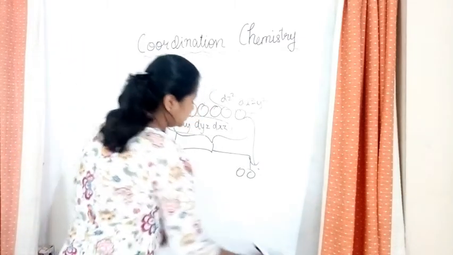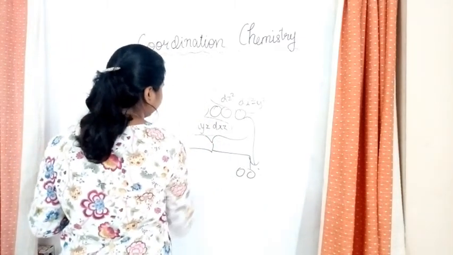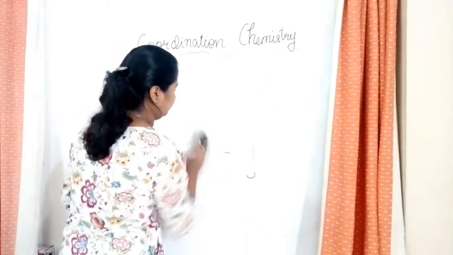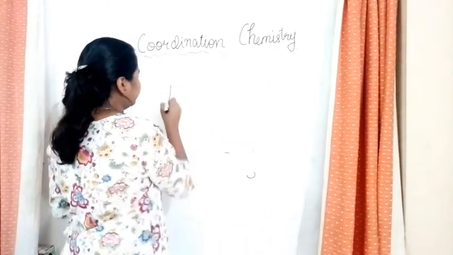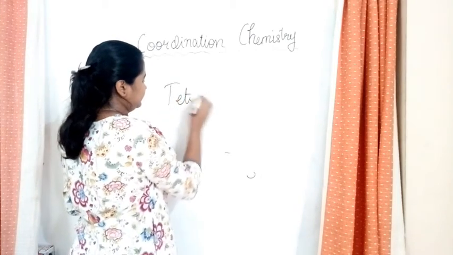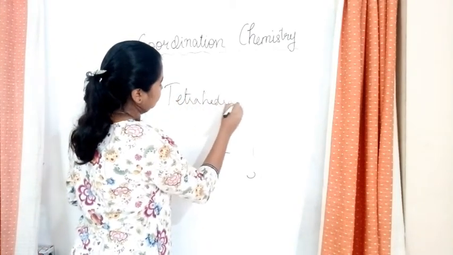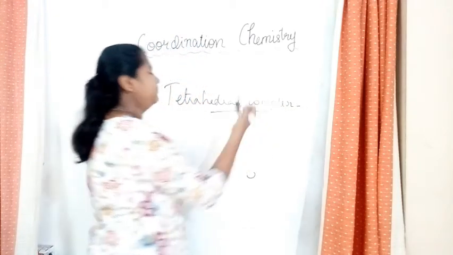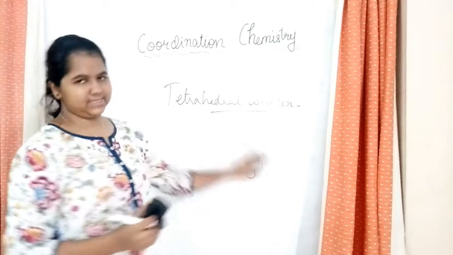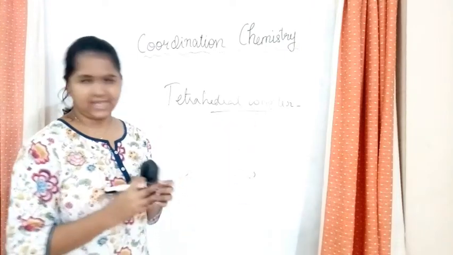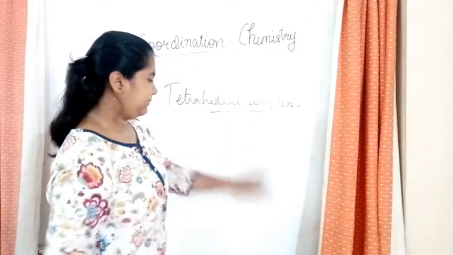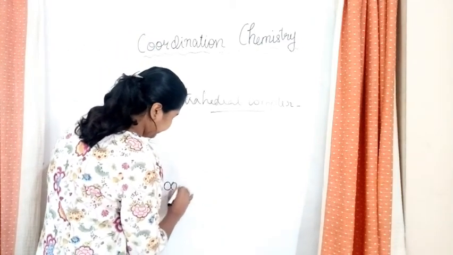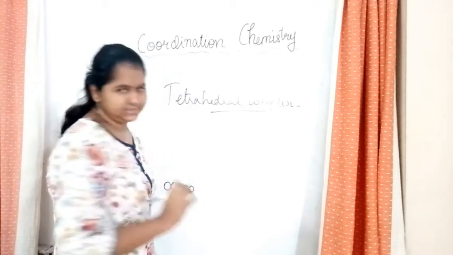So now, as I told, we learn about tetrahedral complexes. So let's see. Tetrahedral complexes, undergoing what? Splitting. I'm just writing what all the complex sets are. It is undergoing splitting. So let's see how it is. So first, here we have our 5 d orbitals.